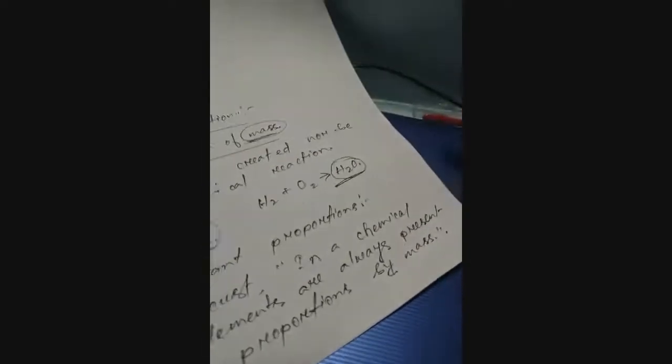If we take water as a chemical substance, the elements are always present in definite proportions by mass. If we take the water of this earth, or water of any other planet, or ice, or any water, the chemical formula will always be the same. H2O is the chemical formula of water. Whether it is ice, liquid water, or warm water, the chemical formula of water is always H2O.